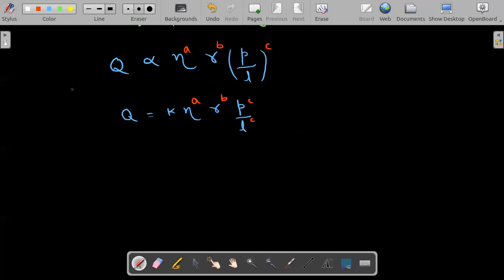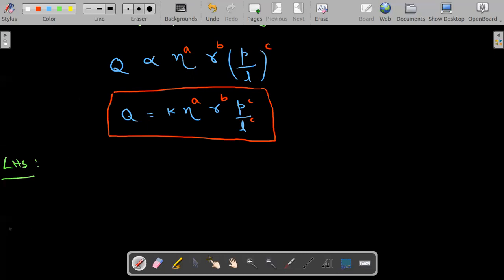So let us start from the LHS side. This is our main equation now. We need to find out the values of a, b, c. Now if we start from the LHS, we have Q. What is Q?